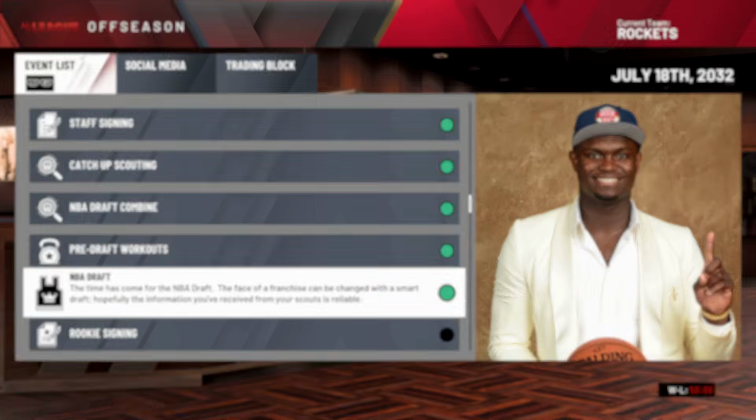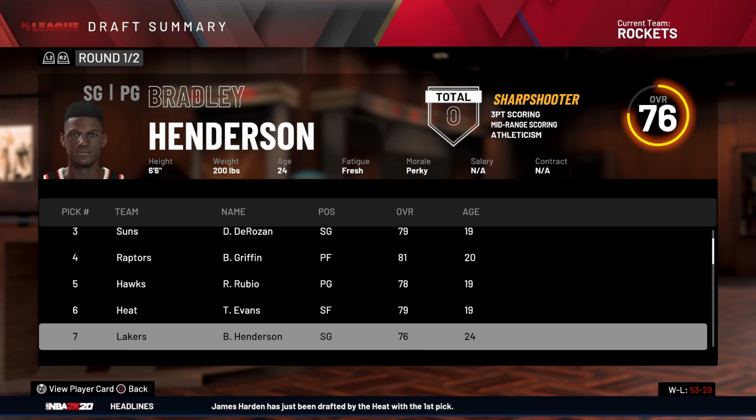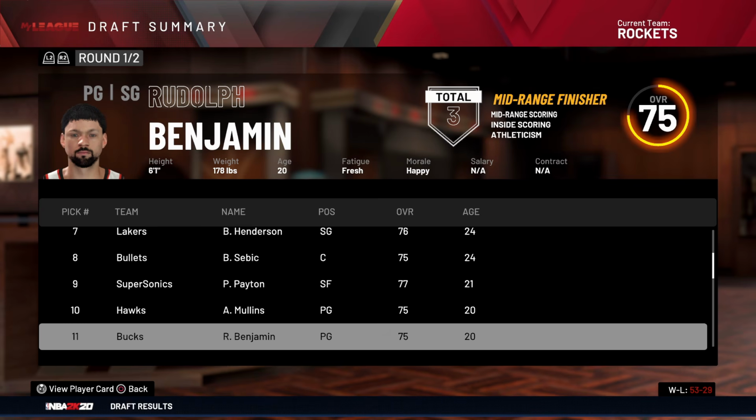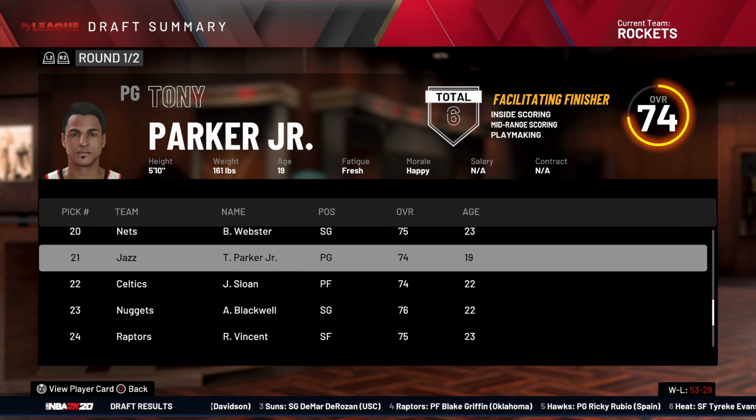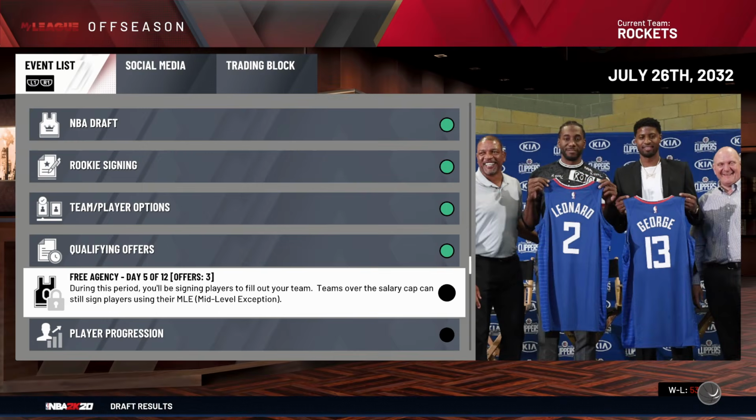Oh, who the hell's gonna get Steph? Harden goes first, then Steph, DeRozan, Blake, Tyreke falls to 6. Actually, Tyreke might have gone later than 6 in real life. I don't remember. Tony Parker Jr. Yeah, it must be a different Tony Parker. So that ain't our Tony Parker in the NBA. He's not that old. We got Uros Bilic. Welcome to the club.